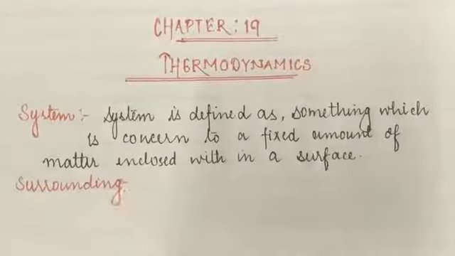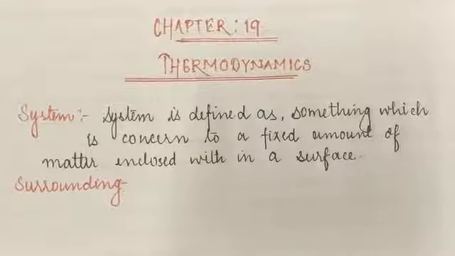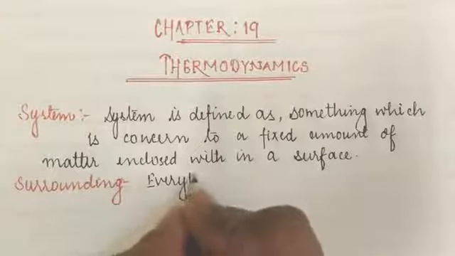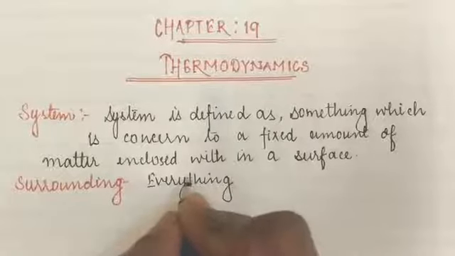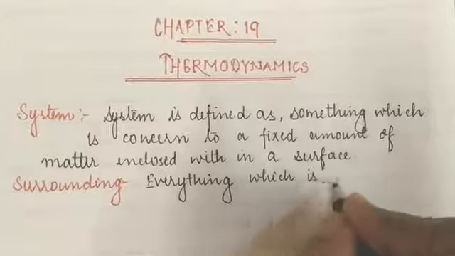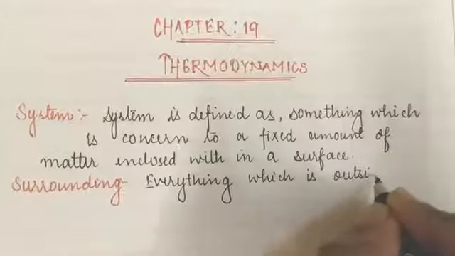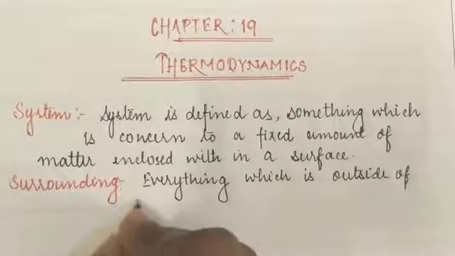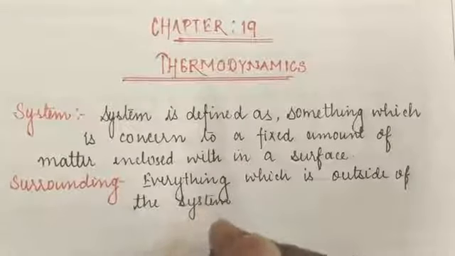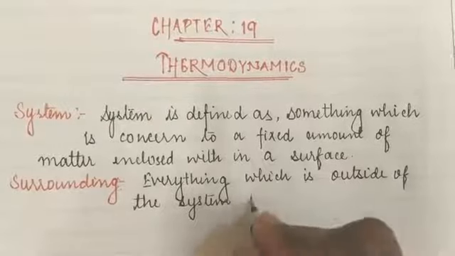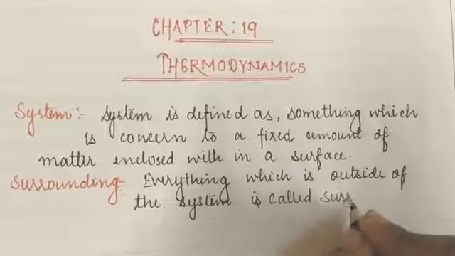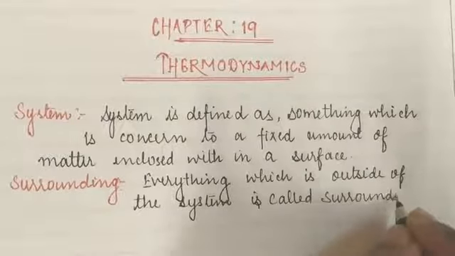Students, surrounding can be defined as everything outside of the system, everything which is outside of the system is called surrounding.